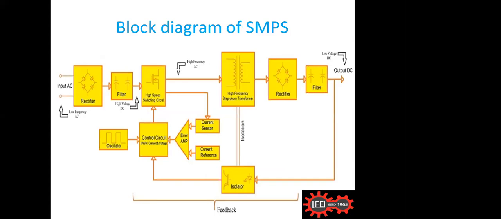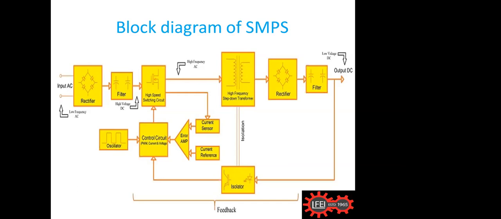Okay, and now you see the block diagram of an SMPS. You can see we have two parts: a low voltage part and a high voltage part. Here you see the AC input, which we get from the mains. We rectify it, then filter it. Then there is a switching device. There we use an inverter, with switching MOSFETs or IGBTs.